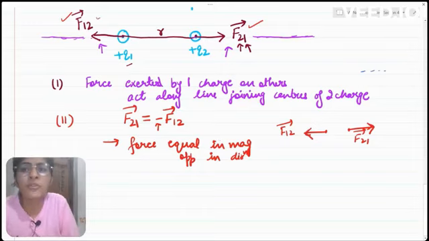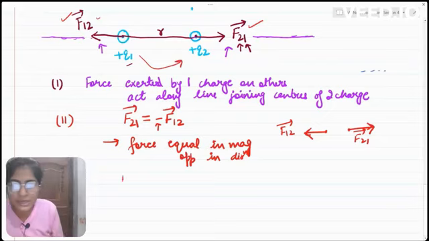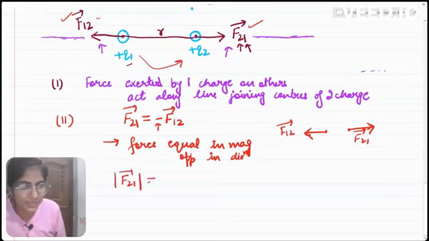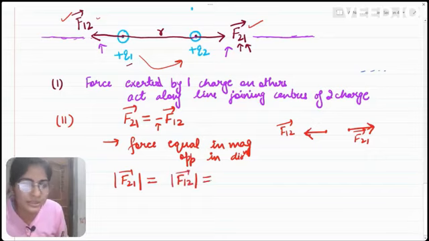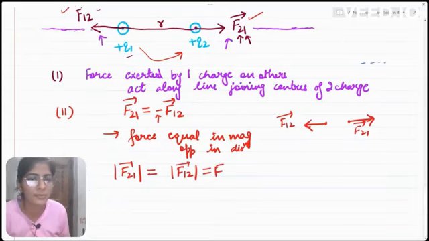The amount of force which Q2 exerts on Q1 will be the same amount exerted by Q1 on Q2. So that means the magnitude of F21 is the same as the magnitude of F12. Let us say this is F. So this is the second point which is clarified by Coulomb's law.